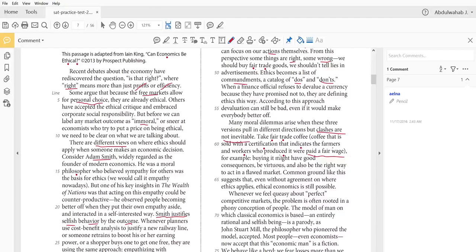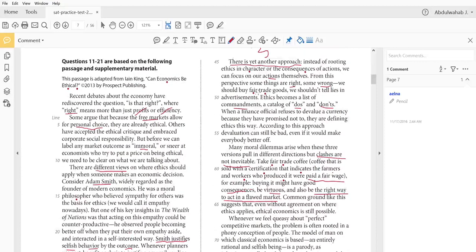in a flawed market. So, buying fair trade coffee can be a good thing according to Adam Smith, according to Aristotle, and according to, of course, the third viewpoint presented here in this paragraph.